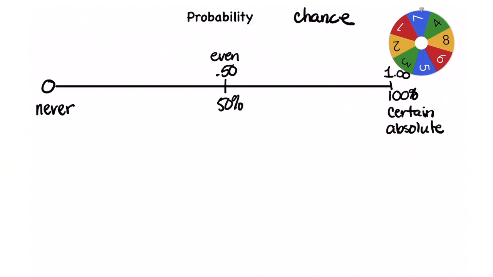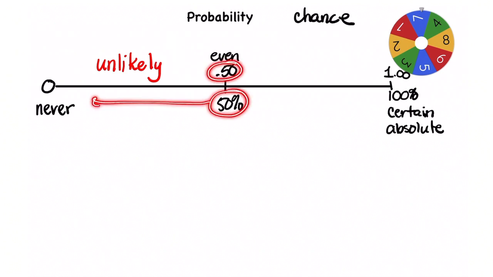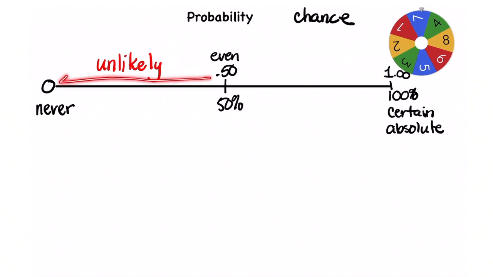Now anything that is to the left of that 50%, we call unlikely. So mathematically, anything that has less than a 50% chance, less than 50 hundredths of a chance, is unlikely. And the closer it gets to approaching 0, the less and less likely it becomes.